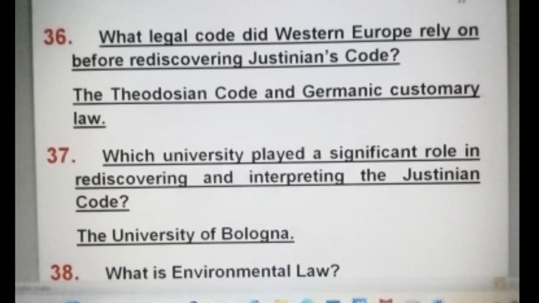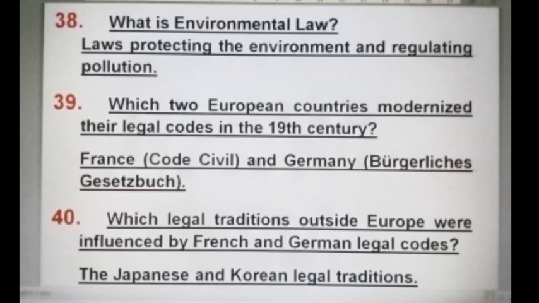What legal code did Western Europe rely on before rediscovering Justinian's code? The Theodosian Code and German customary law. Which university played a significant role in rediscovering and interpreting the Justinian Code? The University of Bologna. What is environmental law? Laws protecting the environment and regulating pollution.